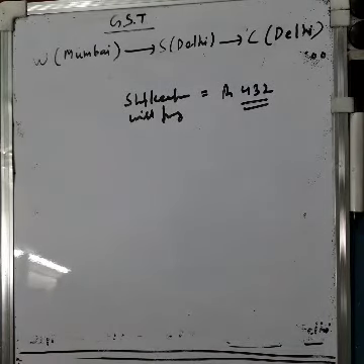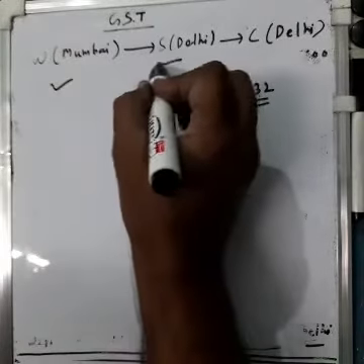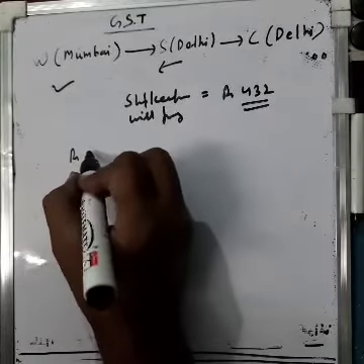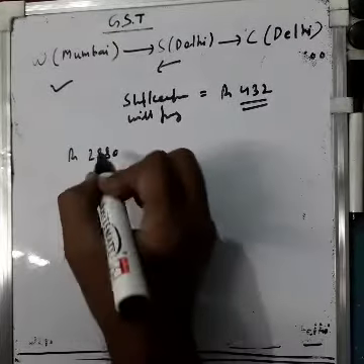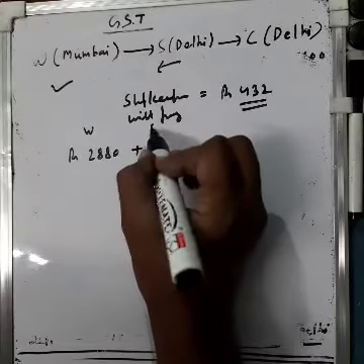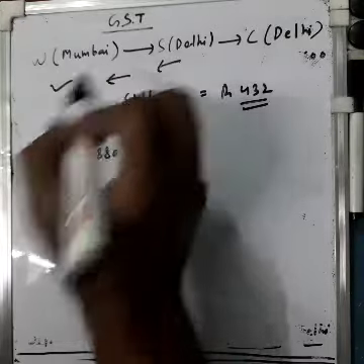Now the amount of tax received by the central government. How much will the central government get? I am telling you. For the central government, you will find whatever the shopkeeper has paid. The shopkeeper has paid rupees 2880. The wholesaler will pay this amount. The shopkeeper will not pay any amount because he has already paid to the wholesaler.